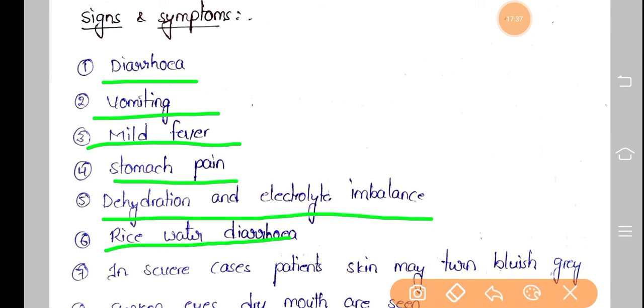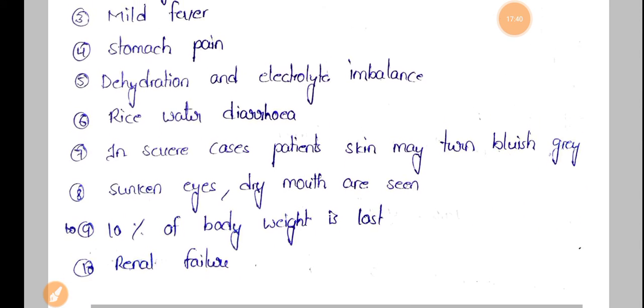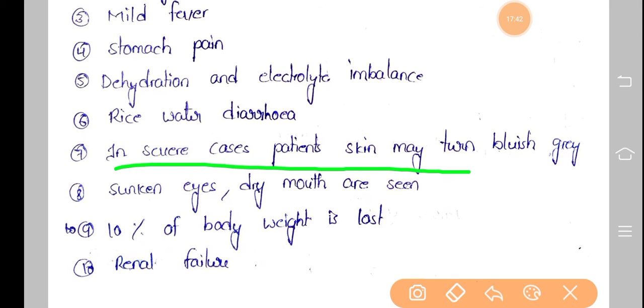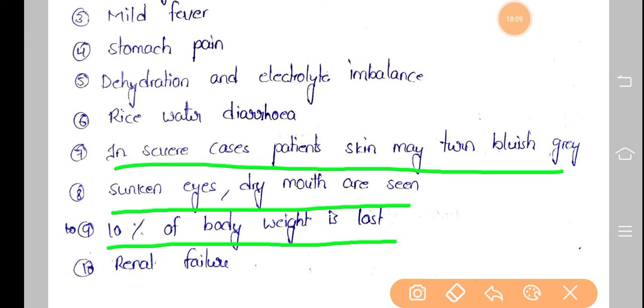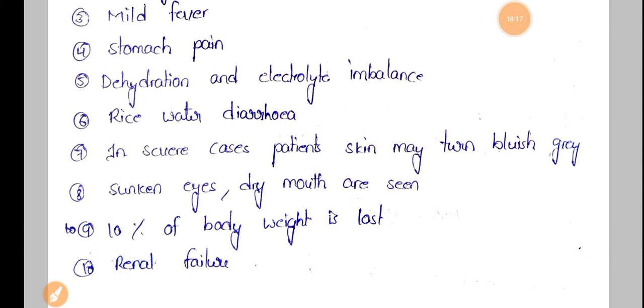And in rare conditions rice water diarrhea, that means white form of diarrhea, is also seen. In severe and chronic conditions, the skin of the patient may turn bluish gray, and sunken eyes and dry mouth are commonly seen. Due to this cholera, 10% of the body's weight is mostly lost. And renal failure, meaning kidney failure, is commonly observed.